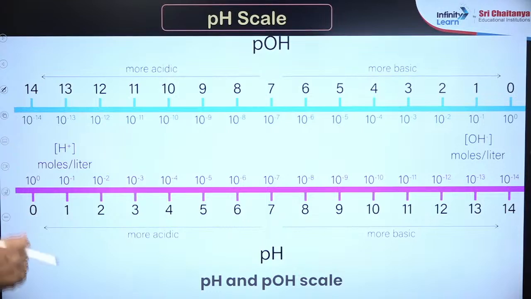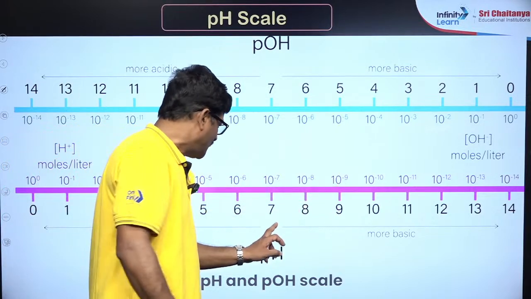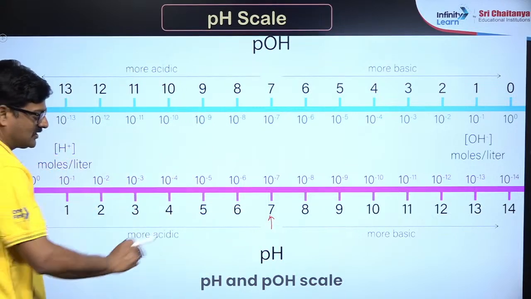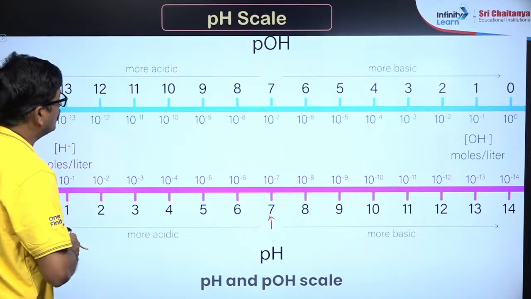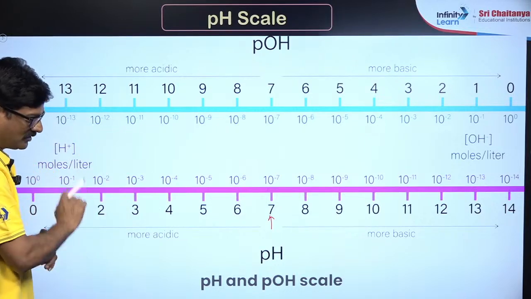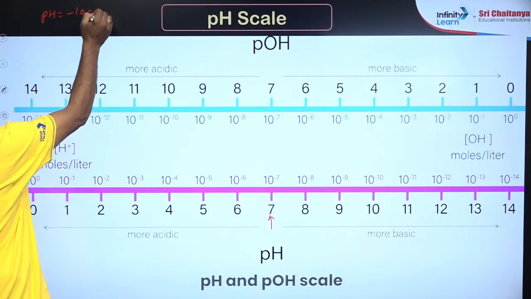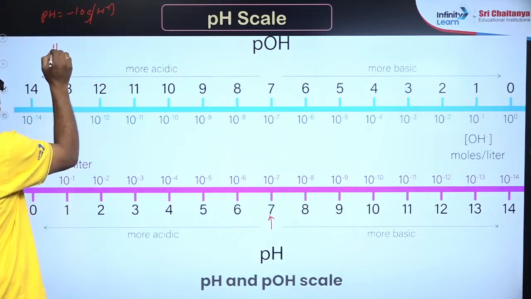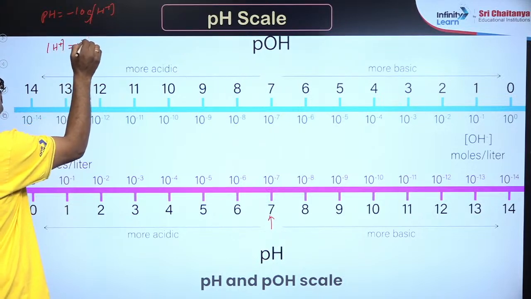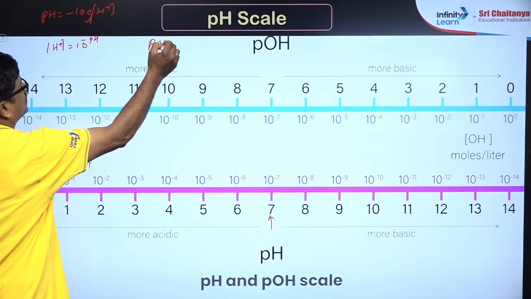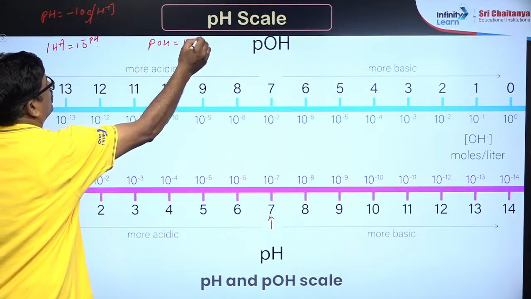You can see the pH scale. So the pH scale ranges between 0 to 14. ये 7 वाला है, न्यूट्रल बोल रहे हैं. Less than 7 is acidic and more than 7 is basic. Now we know that pH and pOH, right? pH is equal to negative logarithm to the base 10 of H plus ion concentration. H plus ion concentration is equal to 10 power minus pH, na, and similarly OH minus ion concentration is equal to 10 power minus pOH.